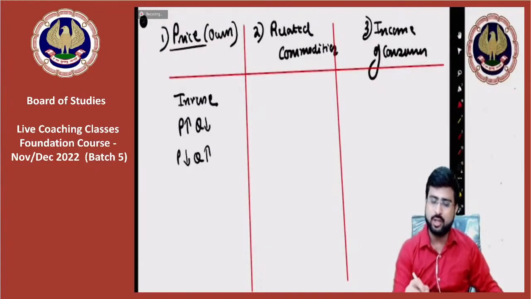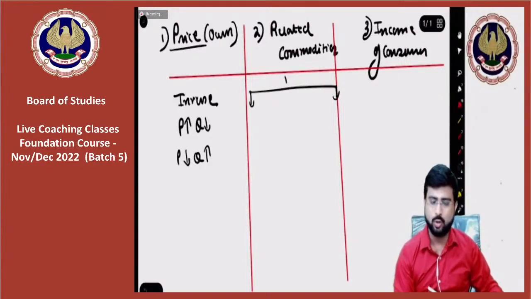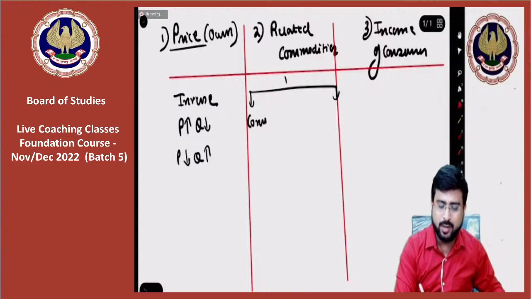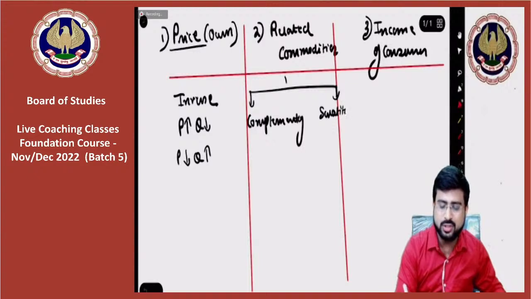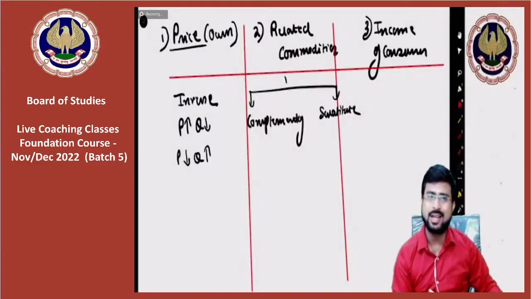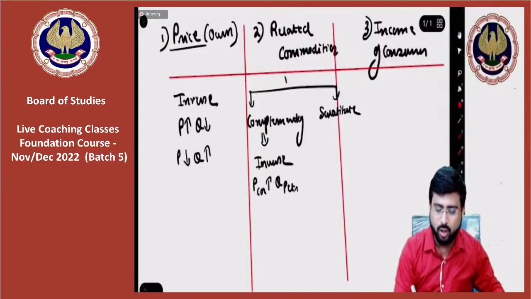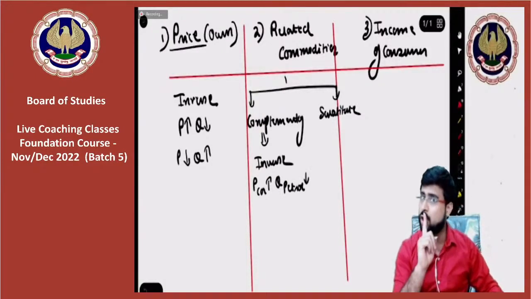In related commodities, my dear friends, we studied two types of goods. Now I am going as per institute maths only. Complementary and substitute. So friends, complementary goods are the ones that are used jointly or purchased jointly, right? Like car and petrol. For commodities like this, again there is an inverse or indirect relationship, because if the price of car rises, the quantity of petrol will fall. Other factors remaining constant always.